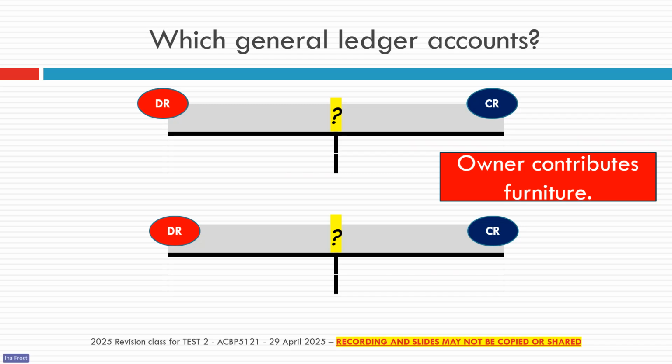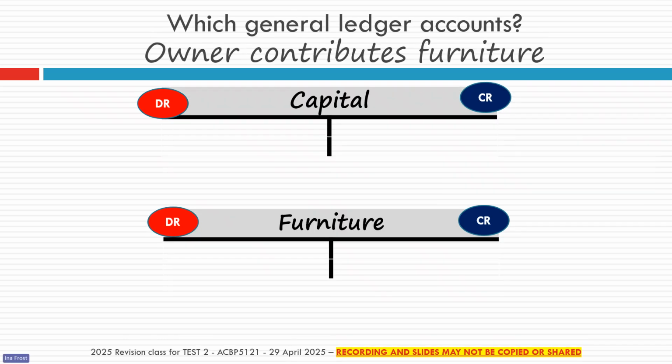The 2 accounts will be capital, because it's the owner contributing, and furniture. So immediately we know my general journal entry has to have capital and furniture.